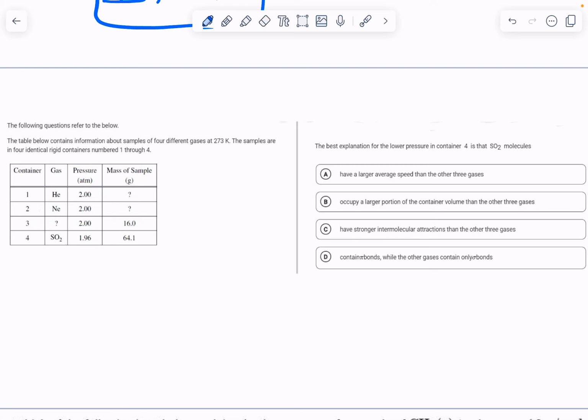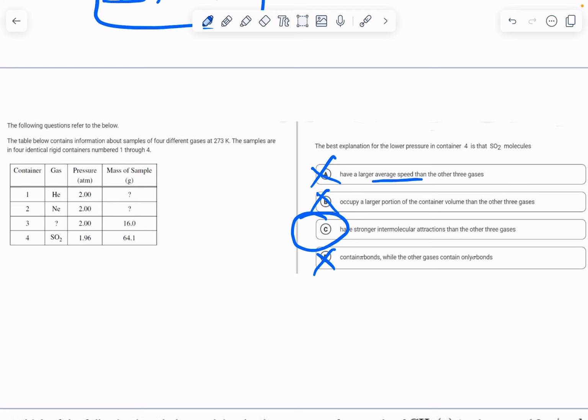So the best explanation for the lower pressure in container 4? A: SO2 molecules have a larger average speed than the other gases. That is not dealing with intermolecular forces. B: They occupy a larger portion of the container volume than the other three gases. That is not intermolecular forces. C: SO2 has a stronger intermolecular attraction than the other three gases. There is the right answer, and D, contains pi bonds, will not be the right answer.